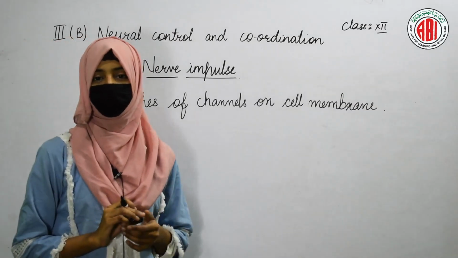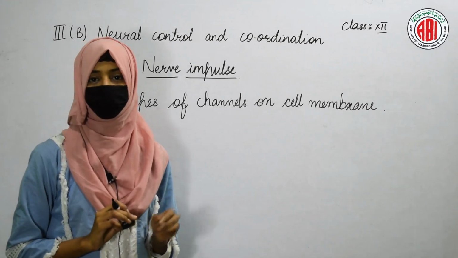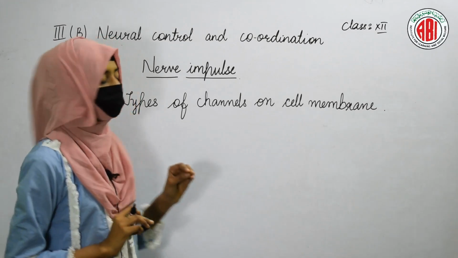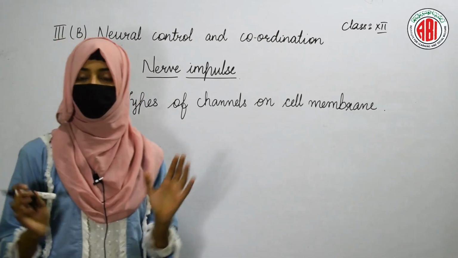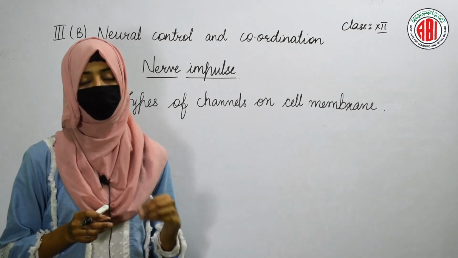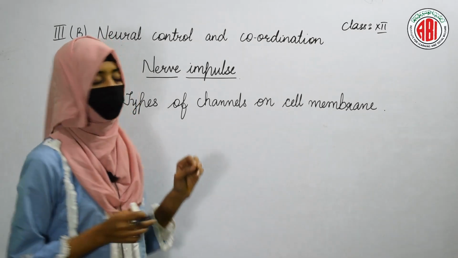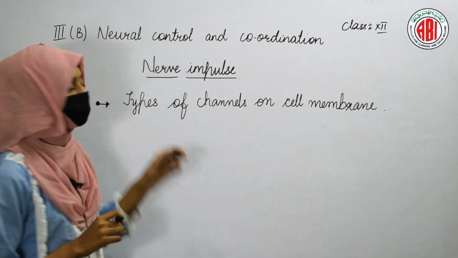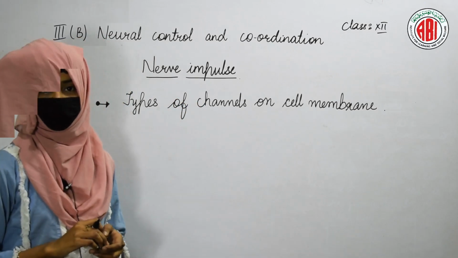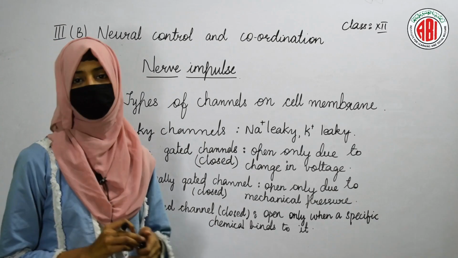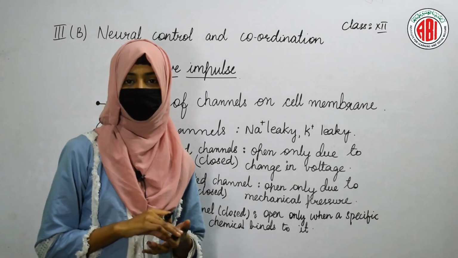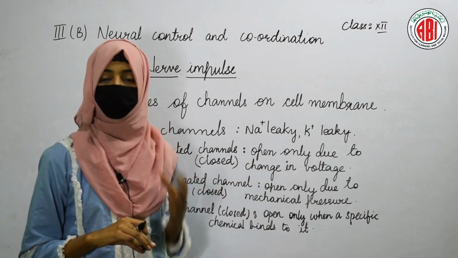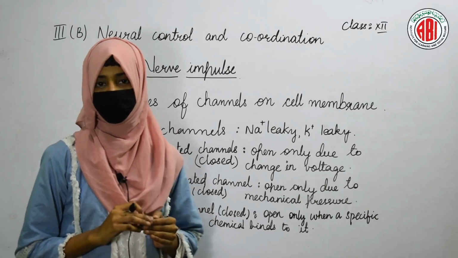Let us move to the next topic that we need to understand in order to learn the topic nerve impulse. Firstly, we have seen the polarized state of the cell. Now we'll talk about the types of channels that are present on the cell membrane of our cell. So we have seen how the cell enters into the polarized state. We have already learned what the polarized state means.